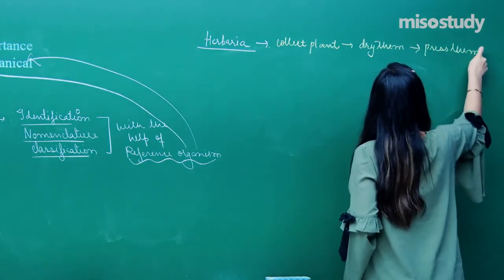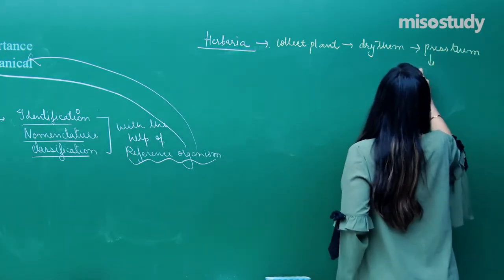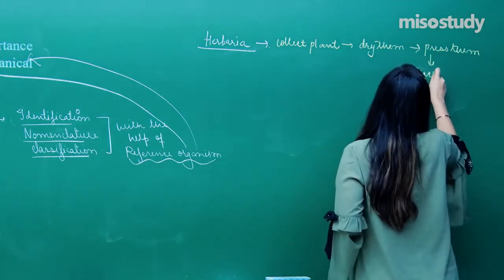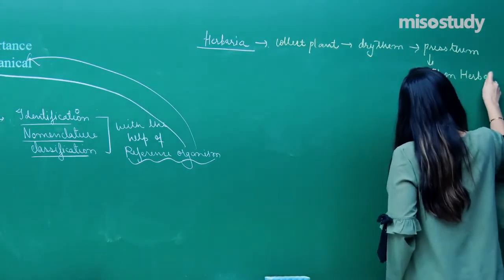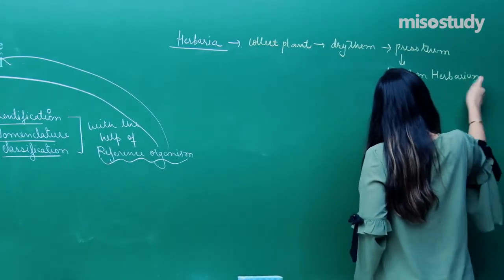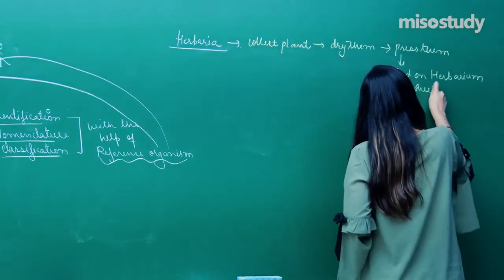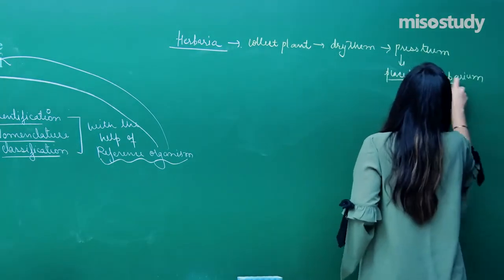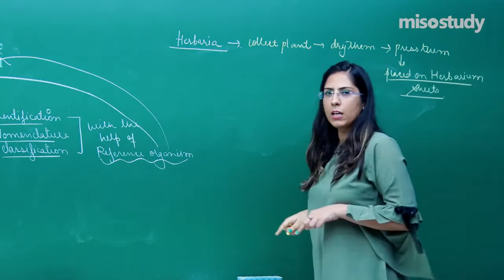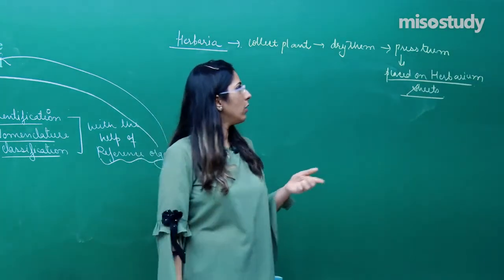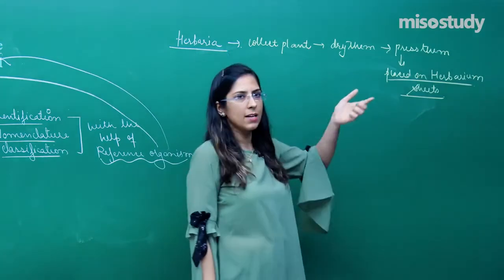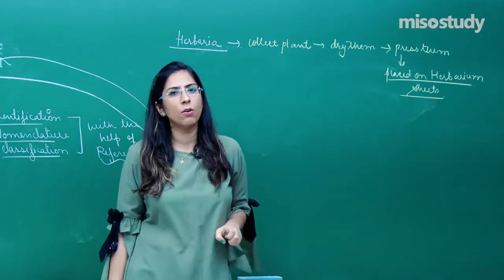The drying and the pressing are done simultaneously, and after that, they are placed on herbarium sheets. It is just like an A4, a white sheet, that is called a herbarium sheet. And on that herbarium sheet, a reference plant is stuck.